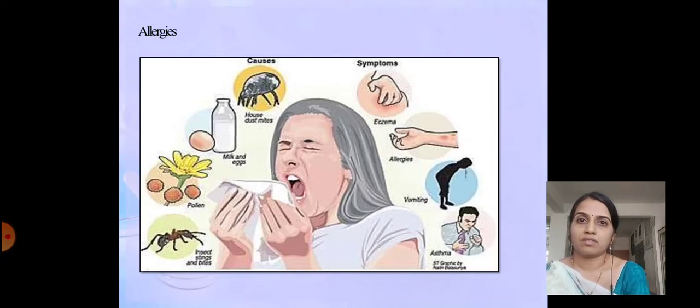Some people have allergies to some oils, some to milk proteins. If the allergy is not known beforehand, after consuming it the patient will start showing different types of symptoms like vomiting. Allergies will also show skin rashes and itching of the skin. So these kinds of allergy symptoms we can see in various cases.